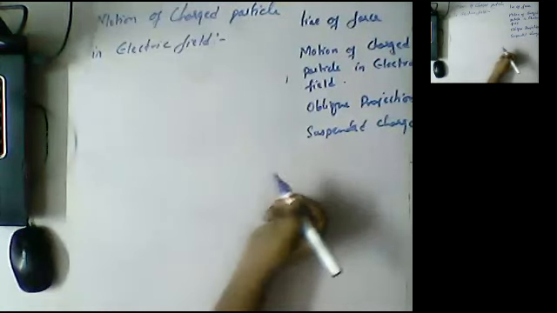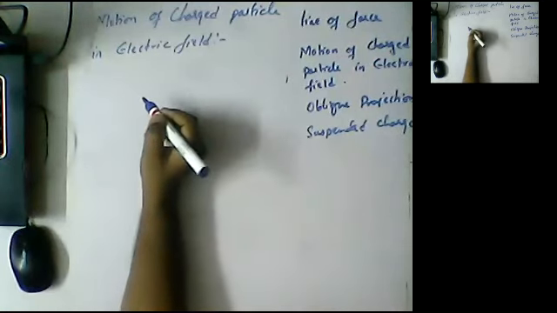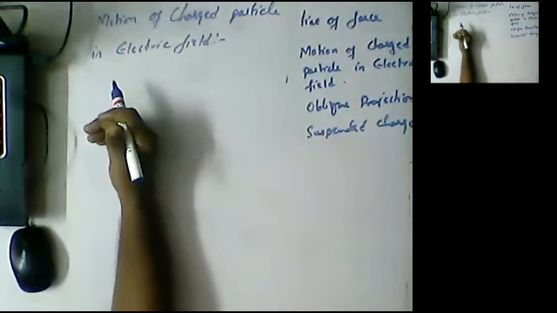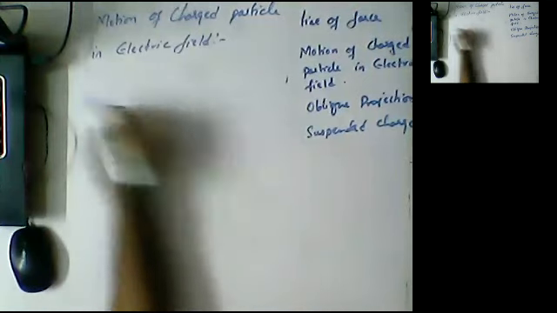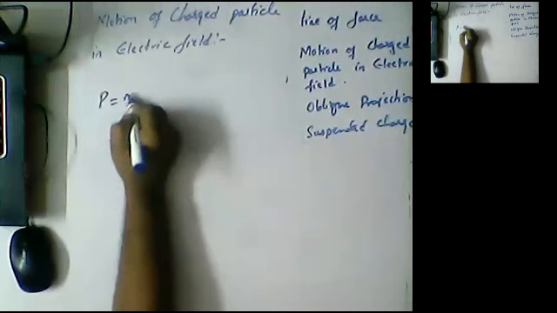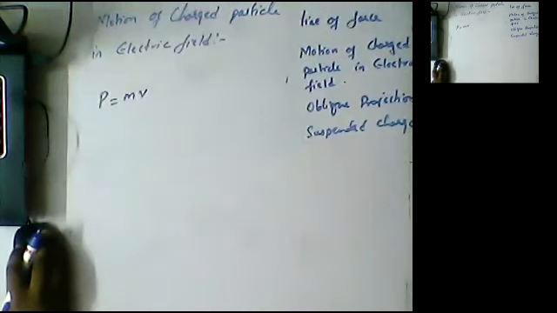So guys, if a body is having velocity, we can find out its momentum. What is the formula for momentum? Momentum P is equal to m into v. Okay, so here